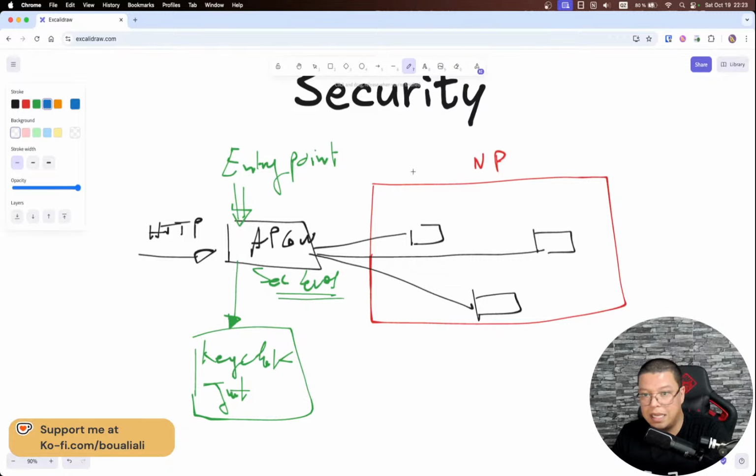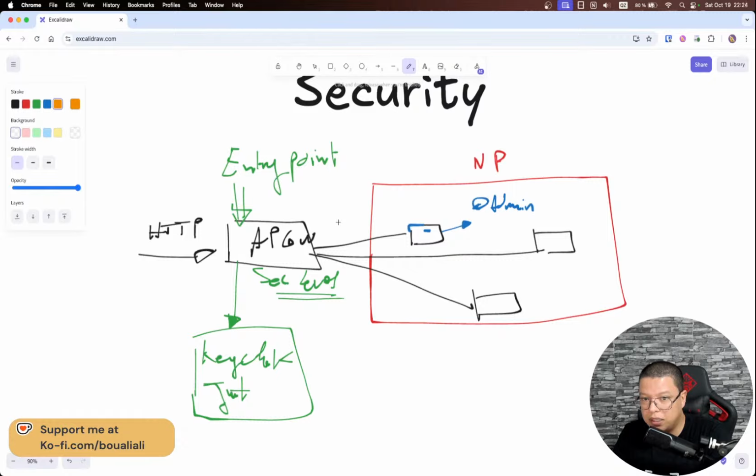Then let's say, for example, this microservice right here has some endpoints which are only for admin. So only the admin can access some endpoints in here.